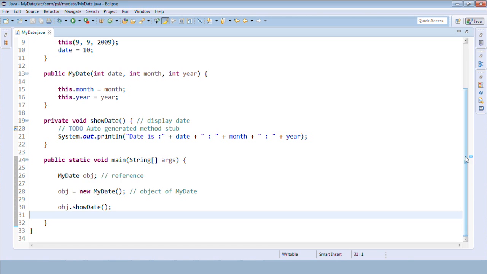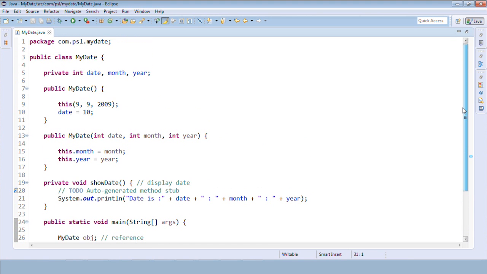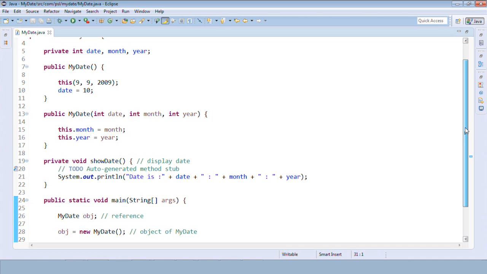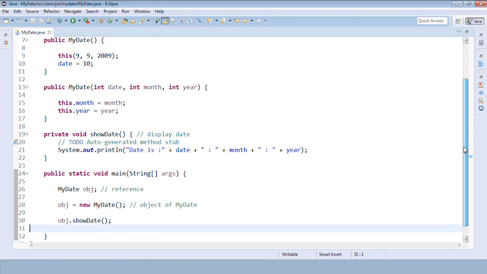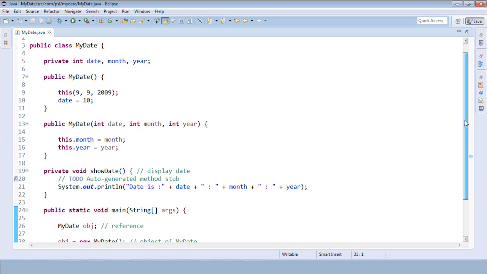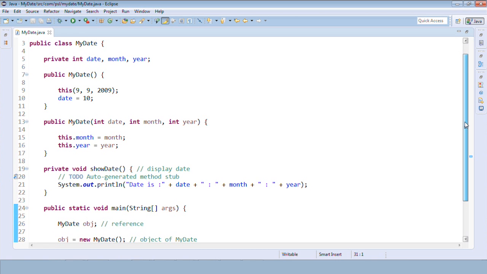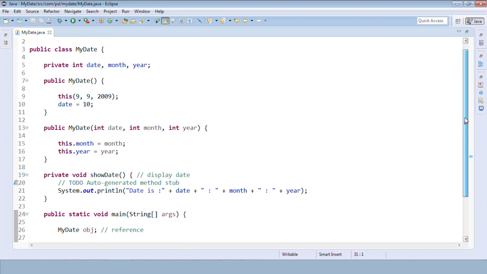So till now we have seen how to create a simple class, how to create methods, and how to create an object so that we can access the members of the classes. We have seen how to create variables and methods, and as far as possible those variables should be private. Along with that we have seen how to initialize the variables, and that they should be initialized in a constructor. So we have seen the basic types of constructors. What is a constructor? When should we use a constructor?